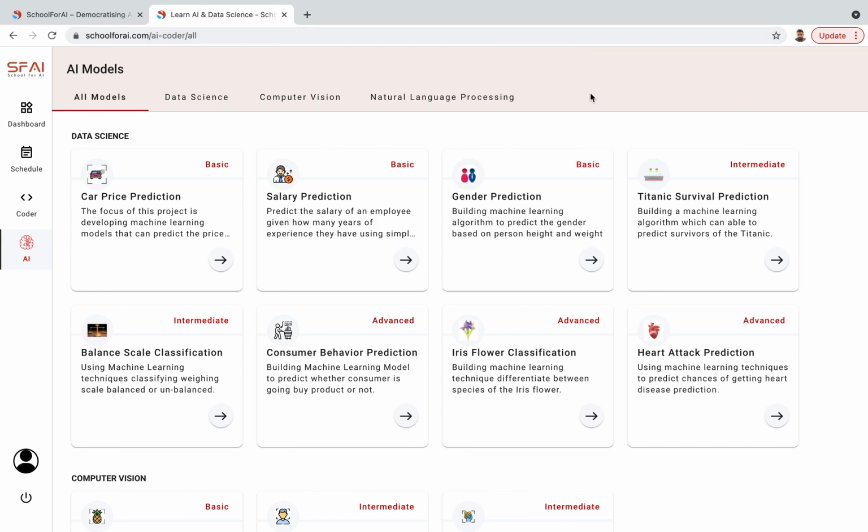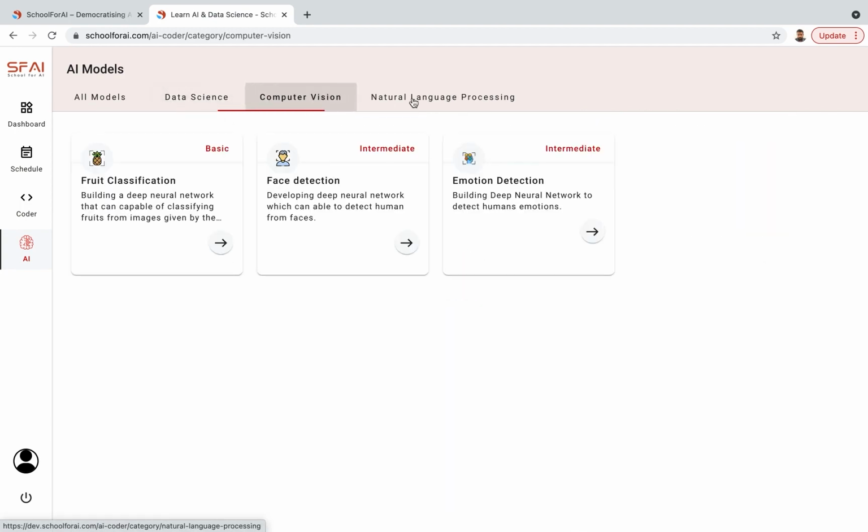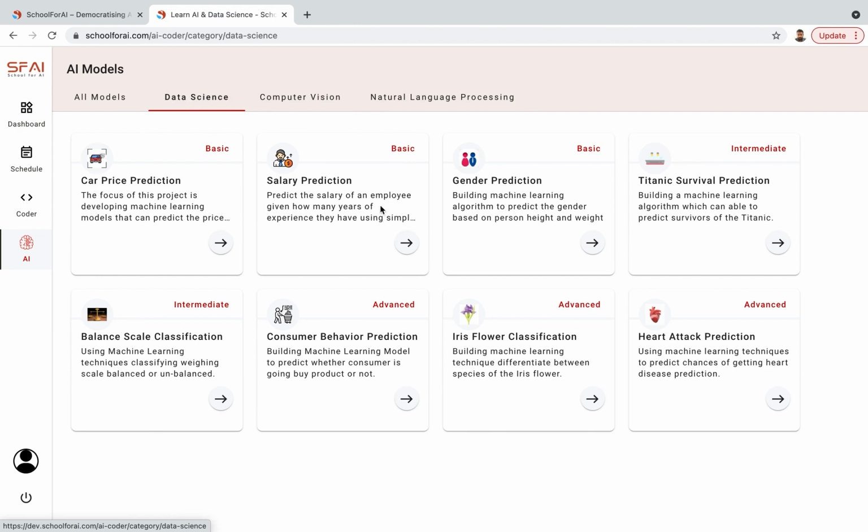We recommend you to watch this video before going ahead and practicing your AI module. Over here, as you could see, you have a lot of data science modules, right from basic to advanced, and then computer vision followed by natural language processing, and you could navigate yourself over there. Today, we would be going through gender prediction.